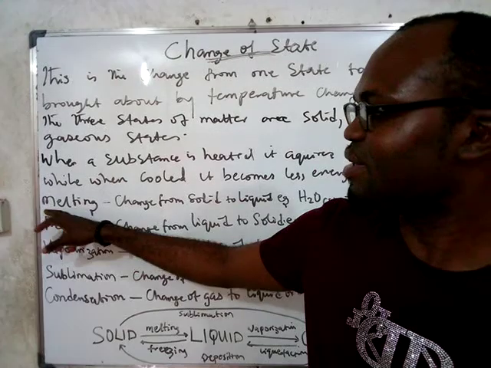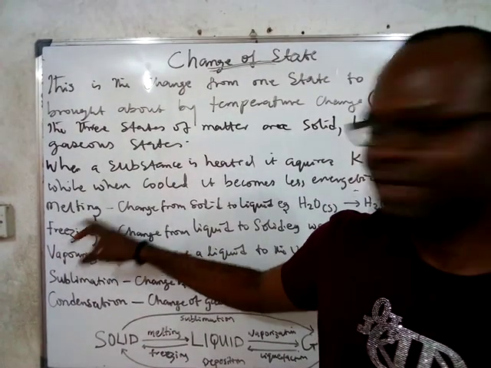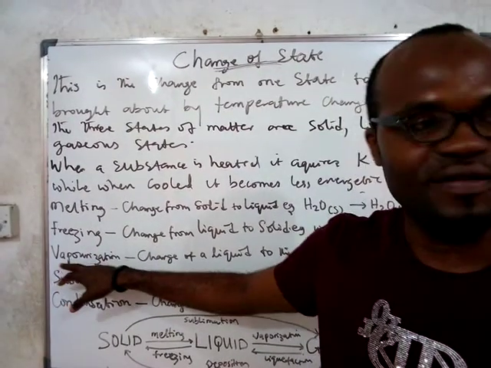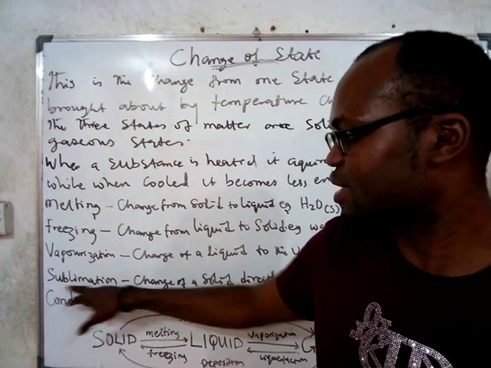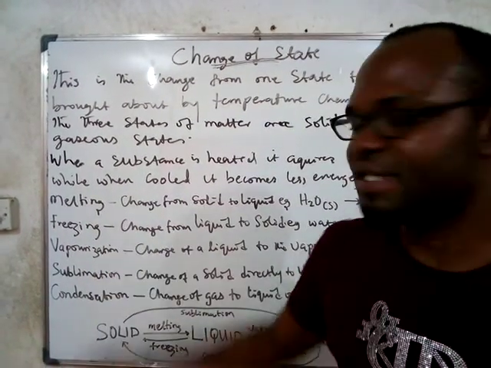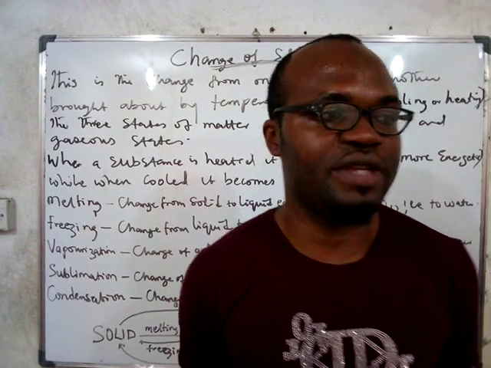Number one is what? Melting. Number two is what? Freezing. Number three is what? Vaporization. Number four is what? Sublimation. And number five is what? Condensation. All these are dependent on the temperature of the substance.